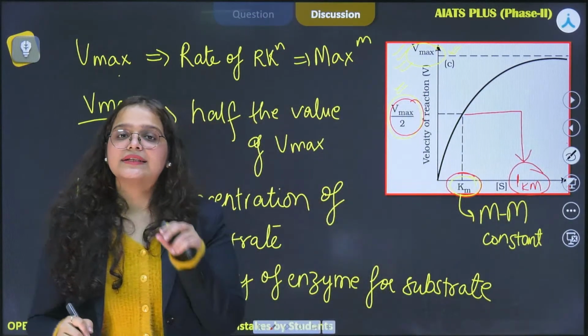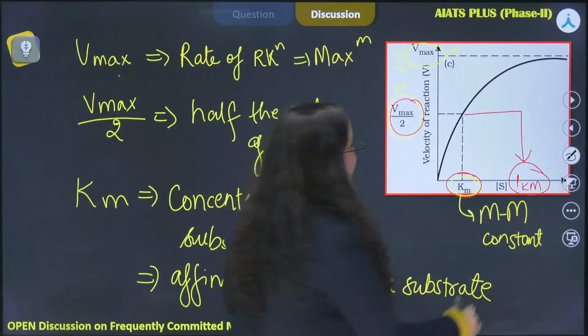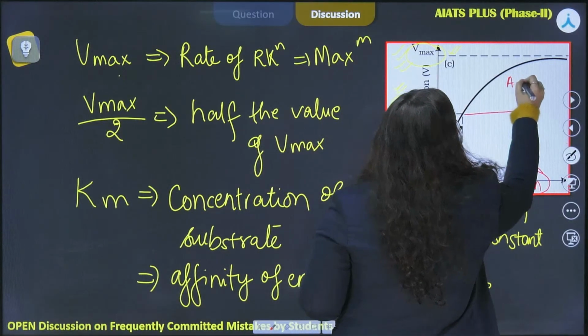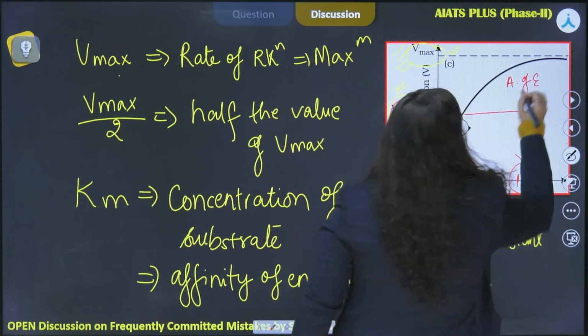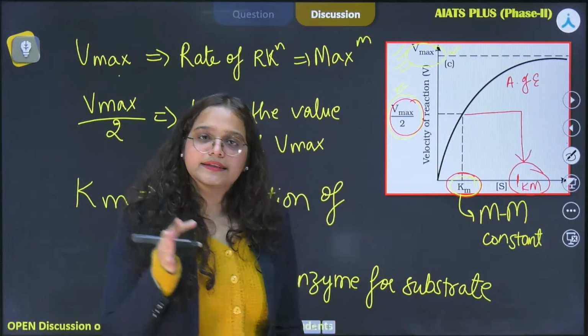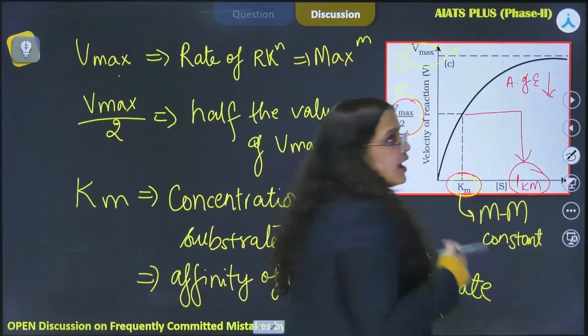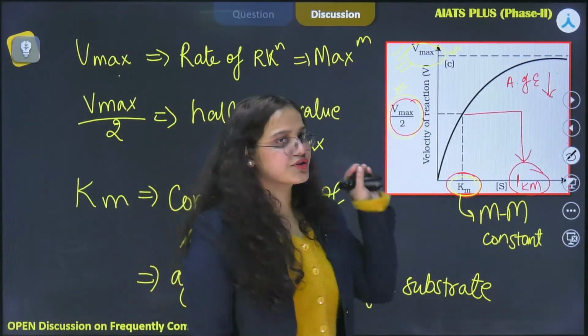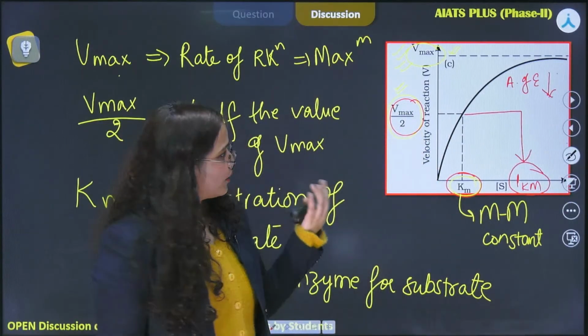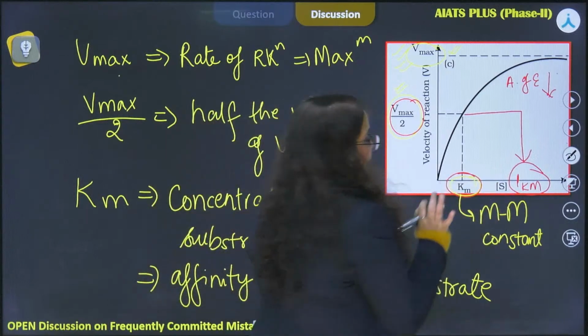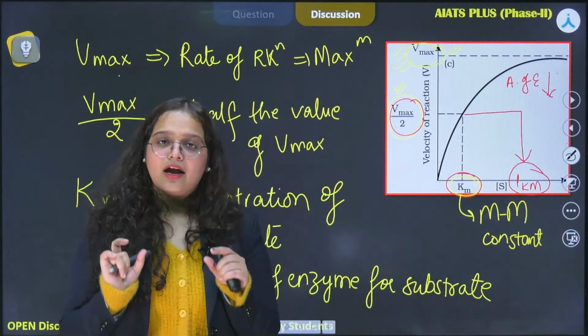So this will simply mean that the affinity of enzyme for that substrate is low, क्योंकि हमें ज़्यादा substrate लगाना पड़ रहा है Vmax को reach करने के लिए. All right. So Km can be used to test the affinity.